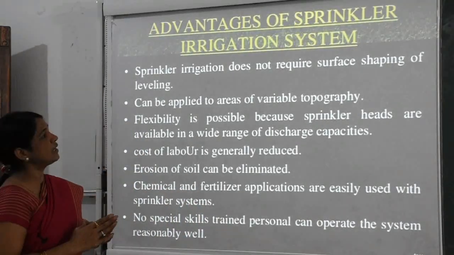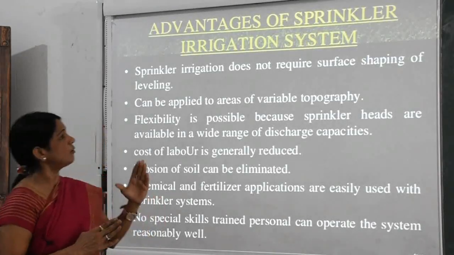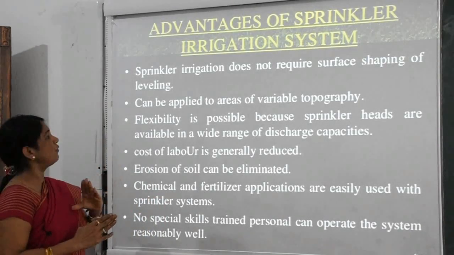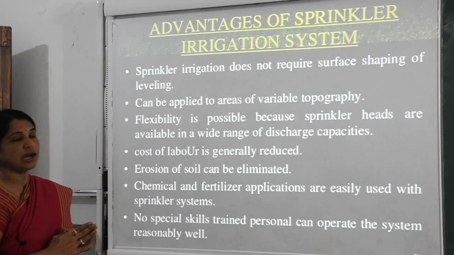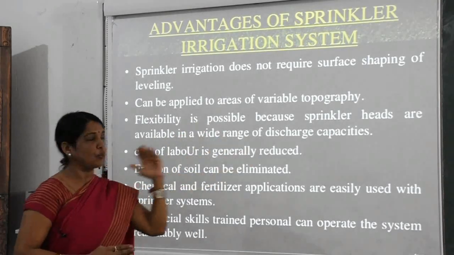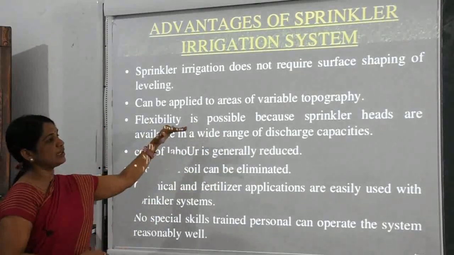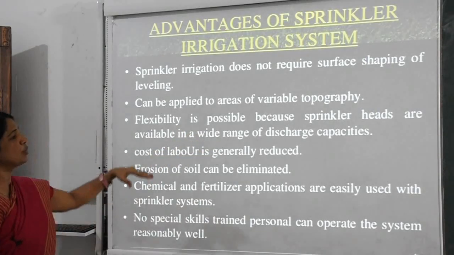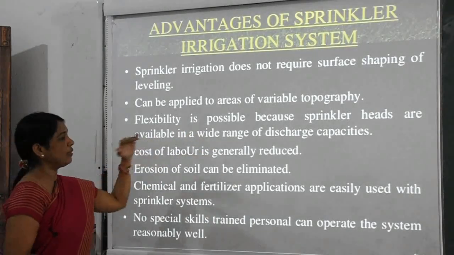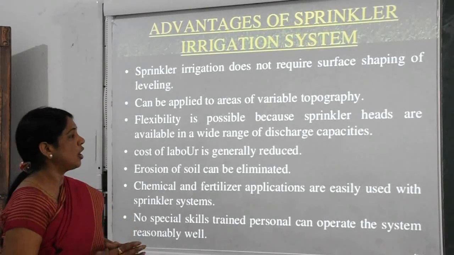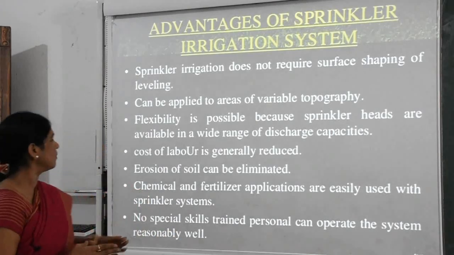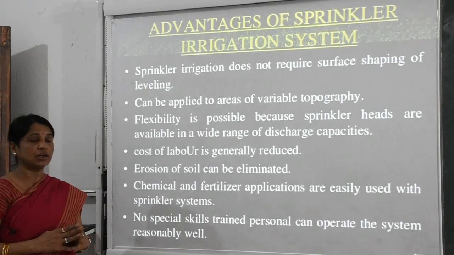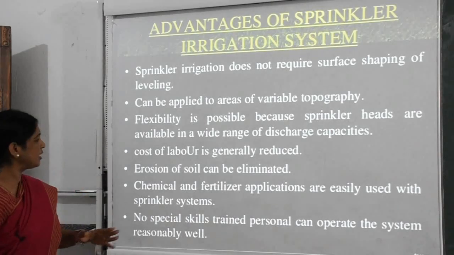First, sprinkler irrigation does not require surface shaping or leveling, and can be applied to areas of variable topography. Flexibility is possible because sprinkler heads are available in a wide range of discharge capacities. Cost of labor is generally reduced in this method.